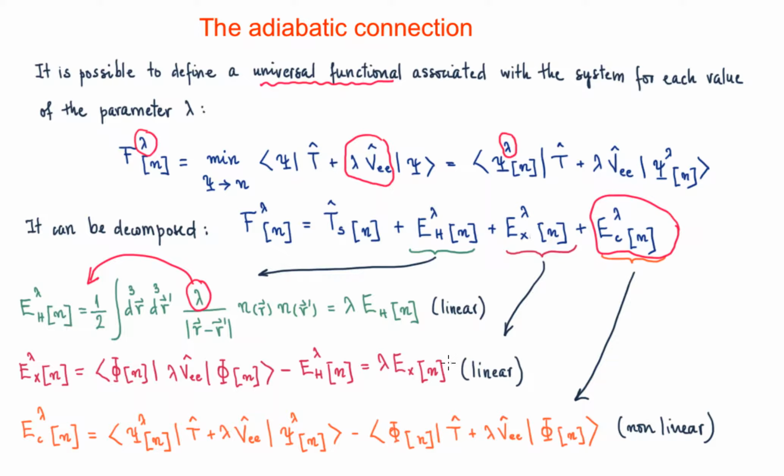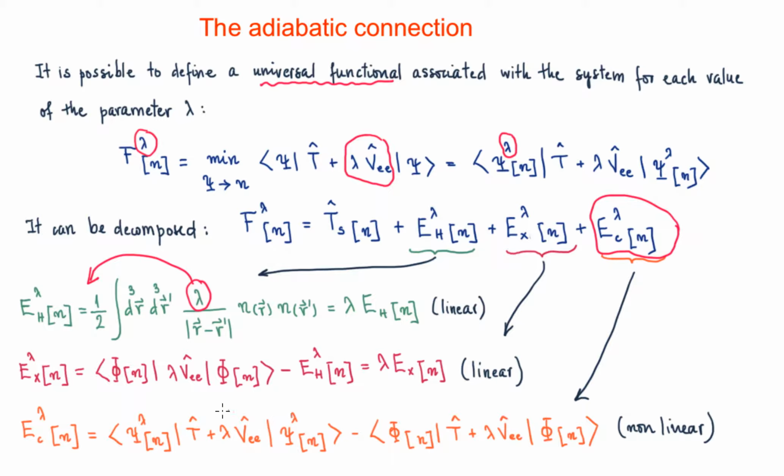So we have already analyzed the Hartree and the exchange energy functionals, and now we are going to analyze the lambda dependent correlation energy functional. So again, this is the usual way of defining the correlation energy functional, which basically is all the rest, which is not considering the non-interacting kinetic energy, Hartree, and exchange energies.